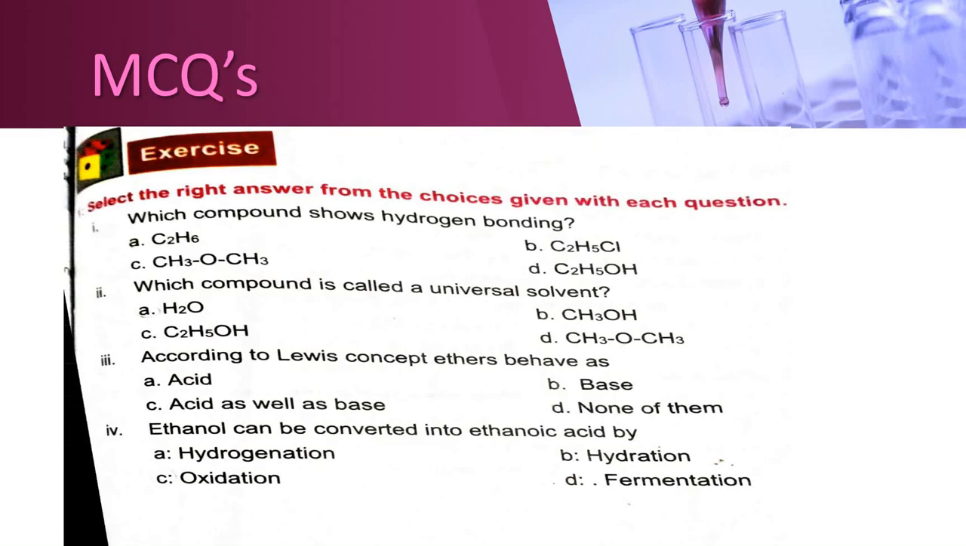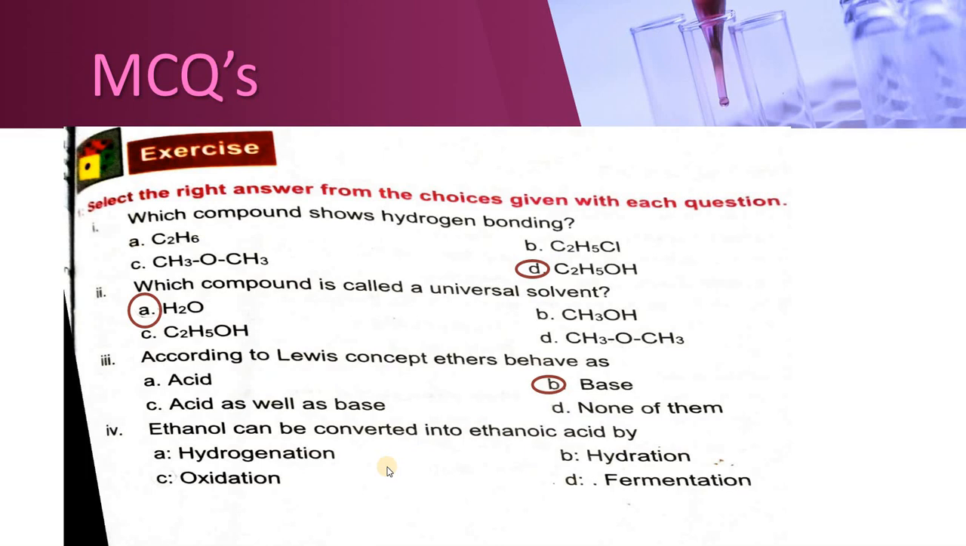In your books, there are MCQs given. First one is, which compound shows hydrogen bonding? So I think you can see the options over here. There is alcohol. So ethyl alcohol is going to give the maximum hydrogen bonding. Among the rest of the three, there won't be any hydrogen bonding present. Which one among the following is the universal solvent? So we know that water is the universal solvent. According to Lewis concept, ether behaves as acid, base, acid as well as base, or none of them. Ethers always behave like bases.